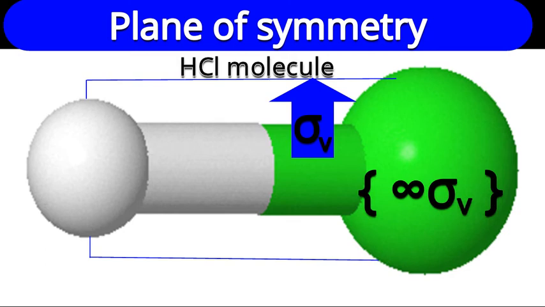So how many planes are there? Infinite planes are there. If you remember, one time I said about a circle, how many points remain which encompass the ring of that circle? An infinite number of points are there. Means for the circle, how many diameters are possible? An infinite number of diameters are possible. Likewise, here by changing the angle by a very little, different planes are possible and the number will be very large. An infinite number of vertical planes are there. So, in conclusion, for this molecule, an infinite number of vertical planes are here.